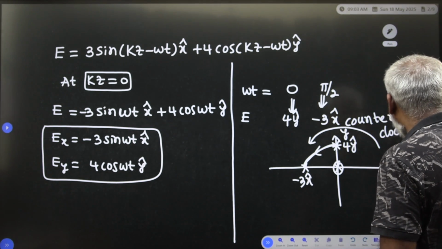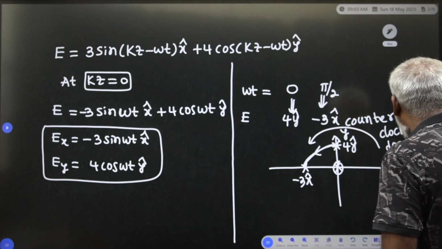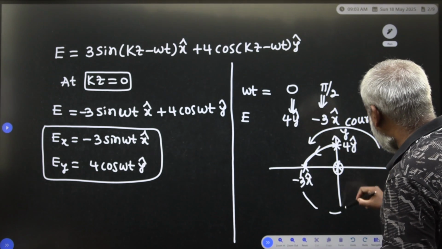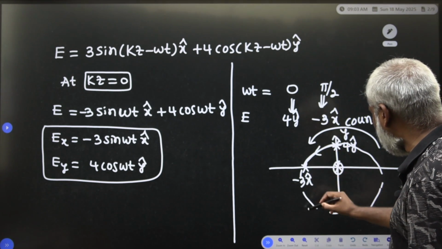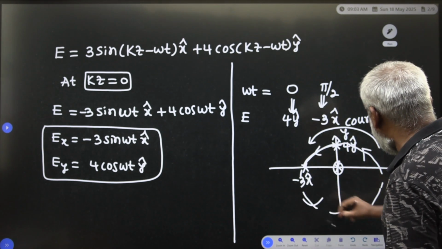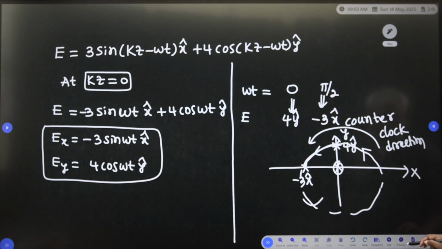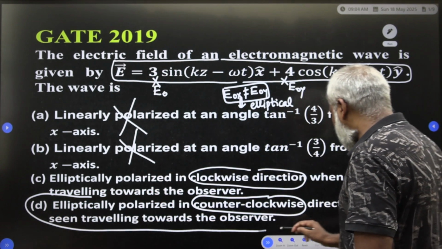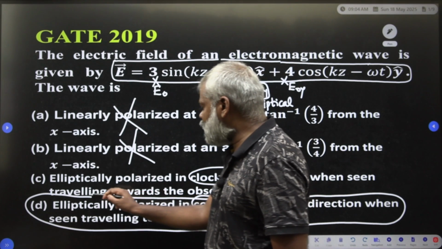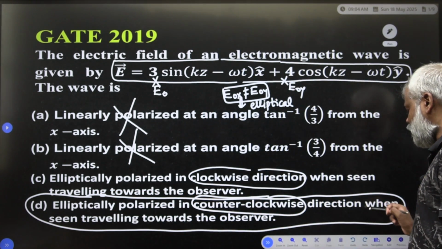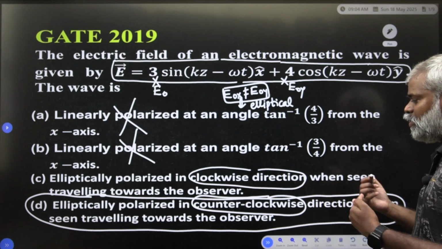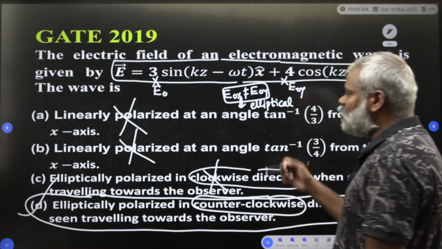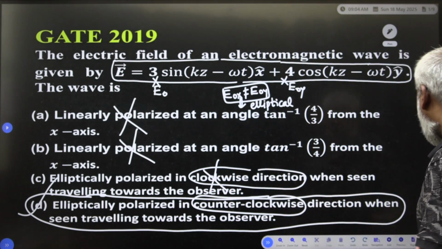That is why your option is: elliptically polarized in counterclockwise direction when seen traveling towards the observer. This option is correct and the other option is wrong. So based on this, you have to solve this one.